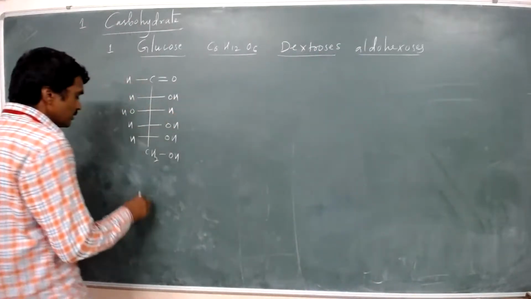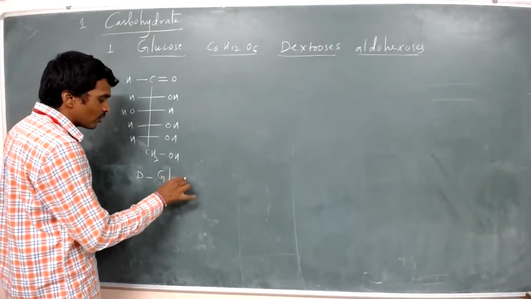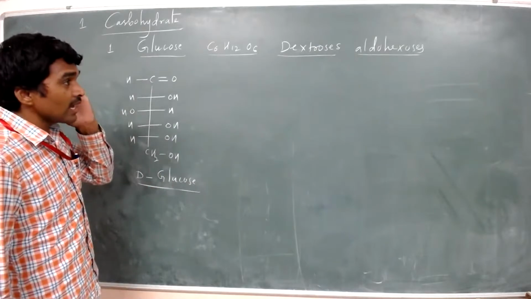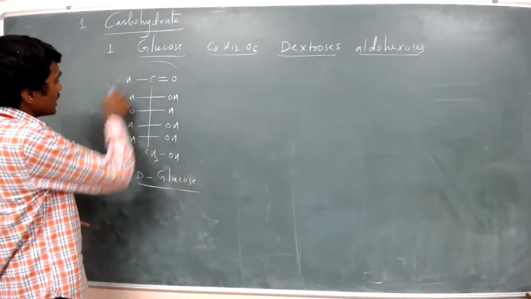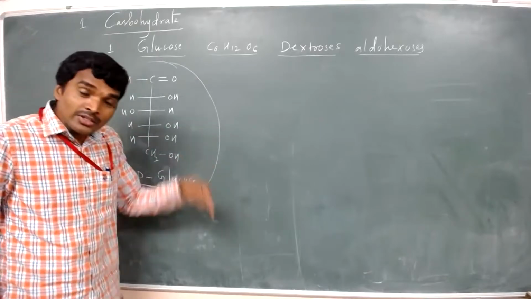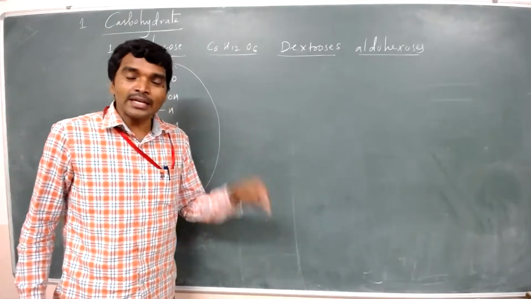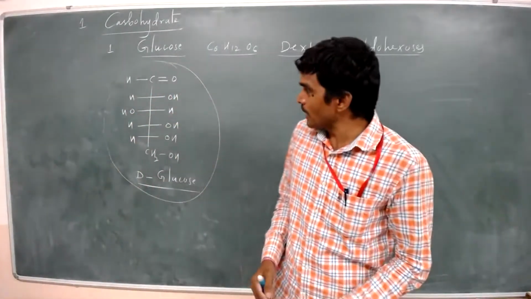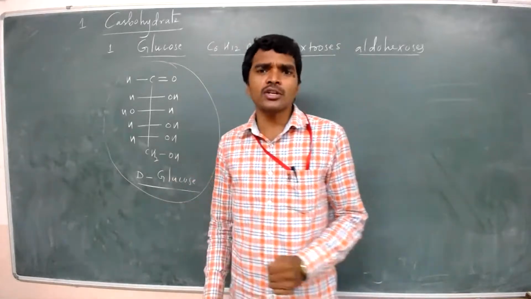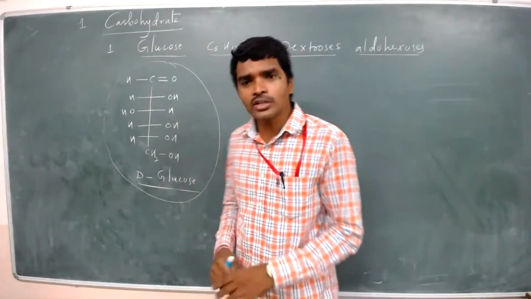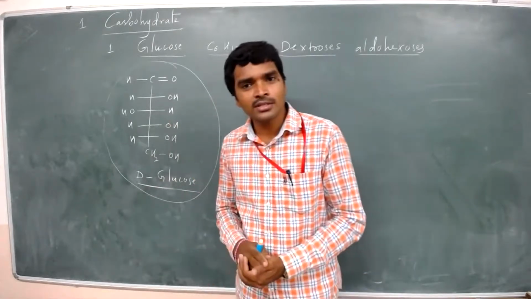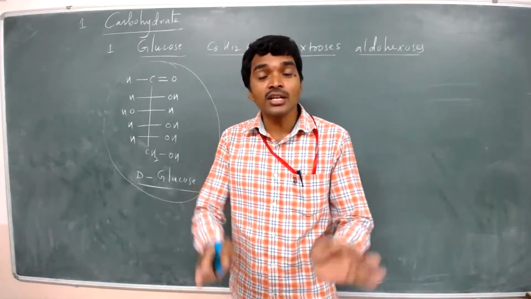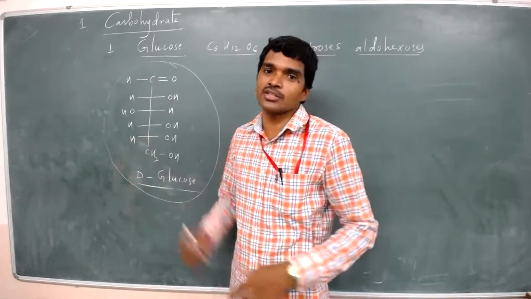We can write this as D-glucose. It means that this structure I have given here, the elucidation of glucose structure, we can confirm by some reactions. Glucose has an aldehyde functional group, an alcohol functional group. How many carbons does glucose have? Does it have another carbonyl functional group? The structural elucidation reactions we are going to discuss now.